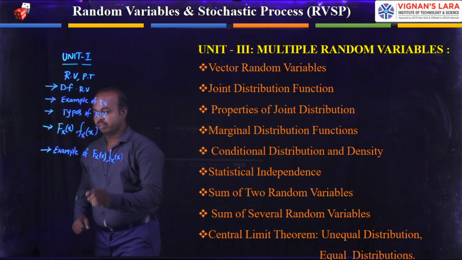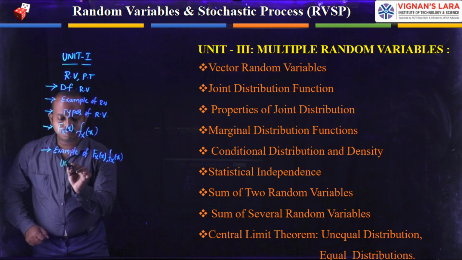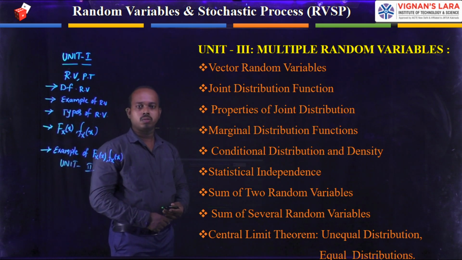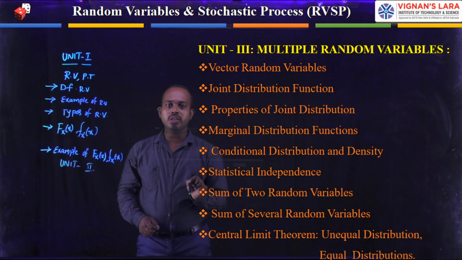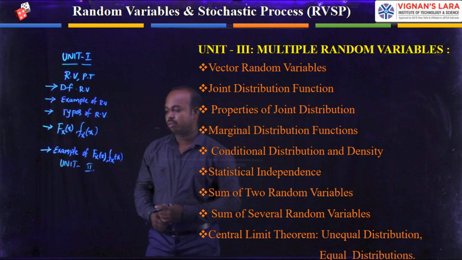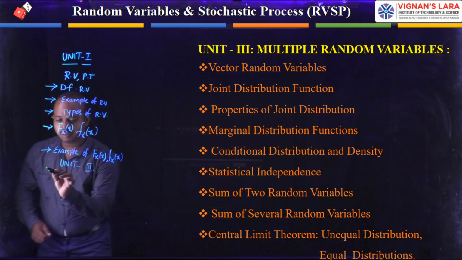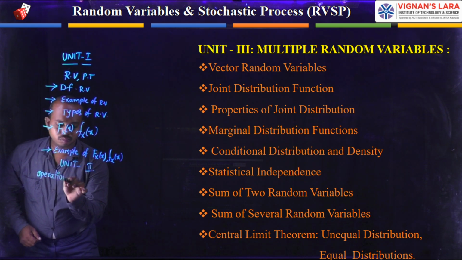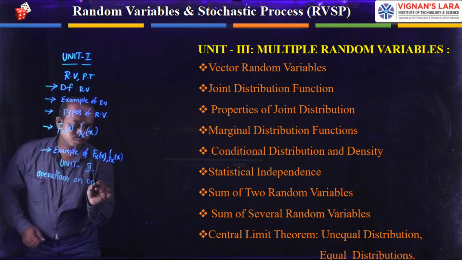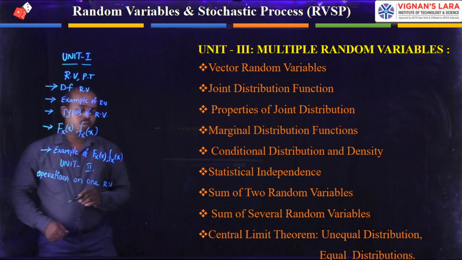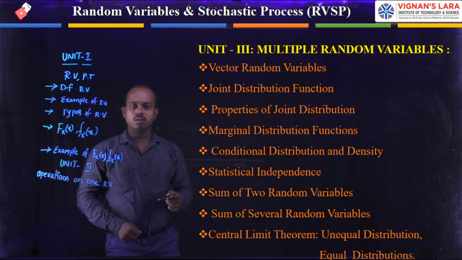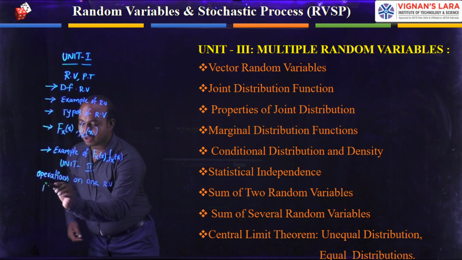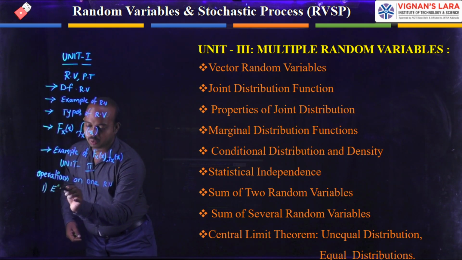Coming to the second unit. In the second unit, we perform the operations on one random variable. The first operation on a random variable is called the expected value, or mean value.